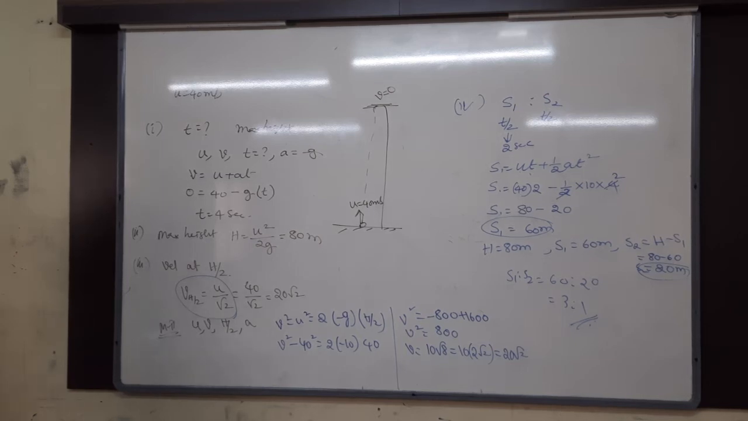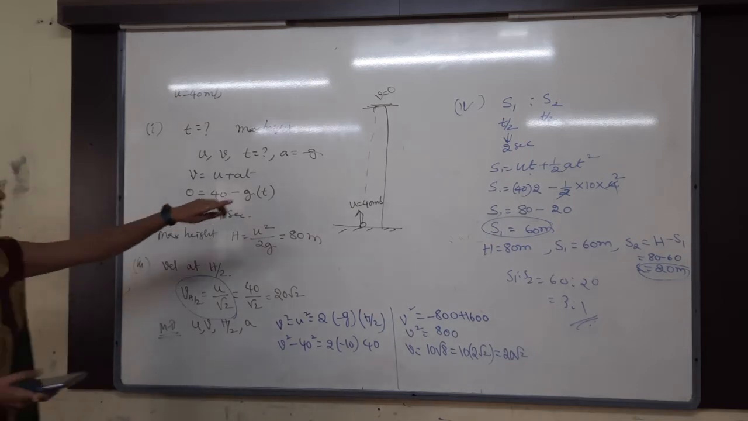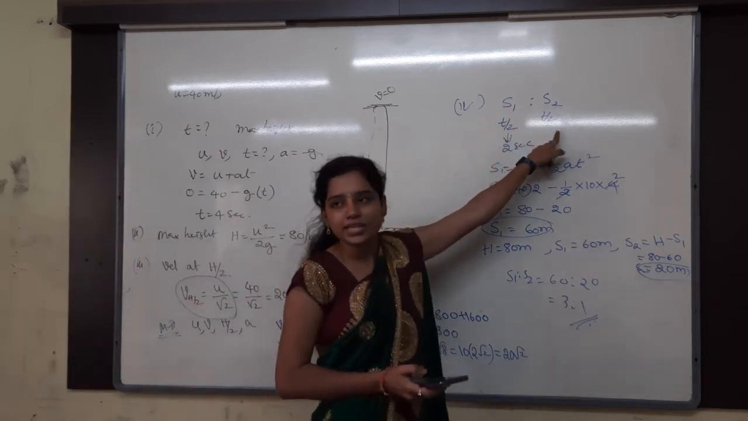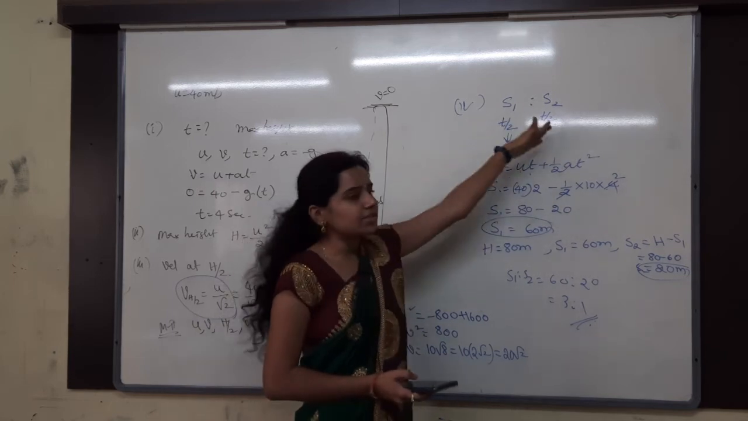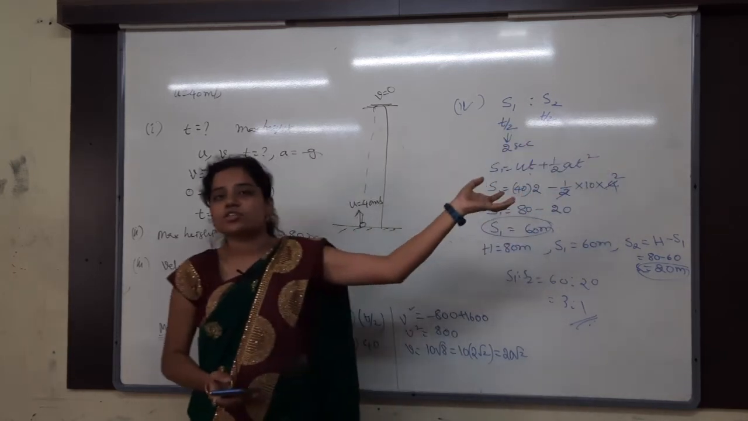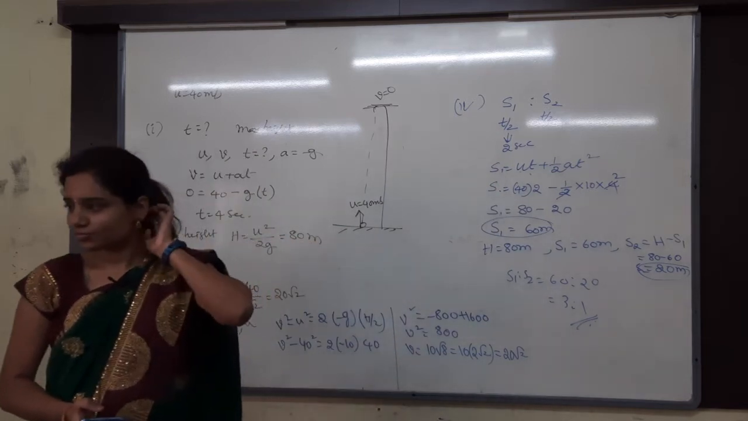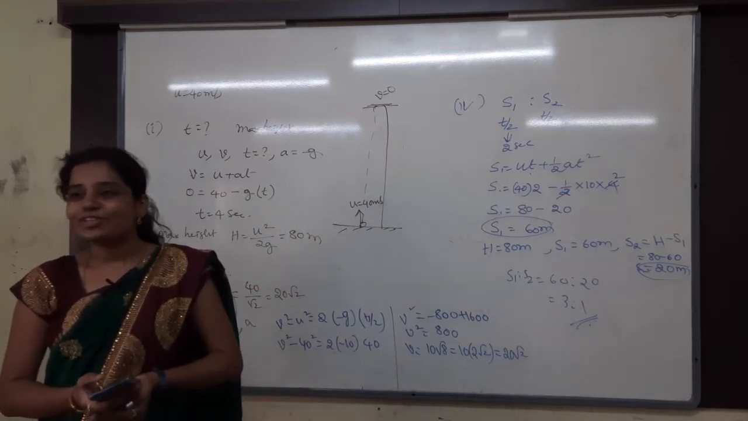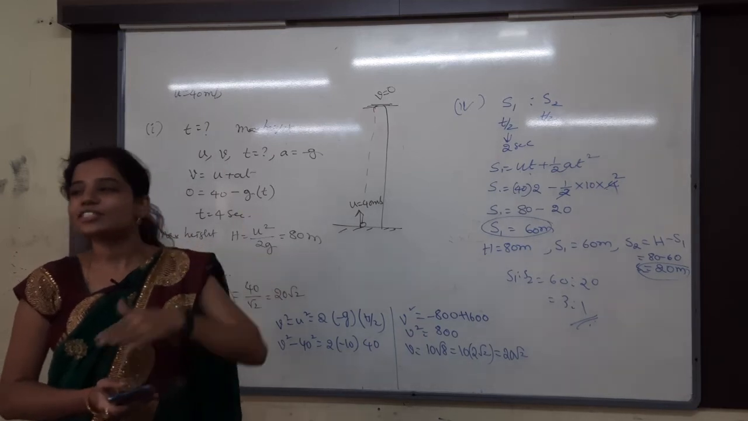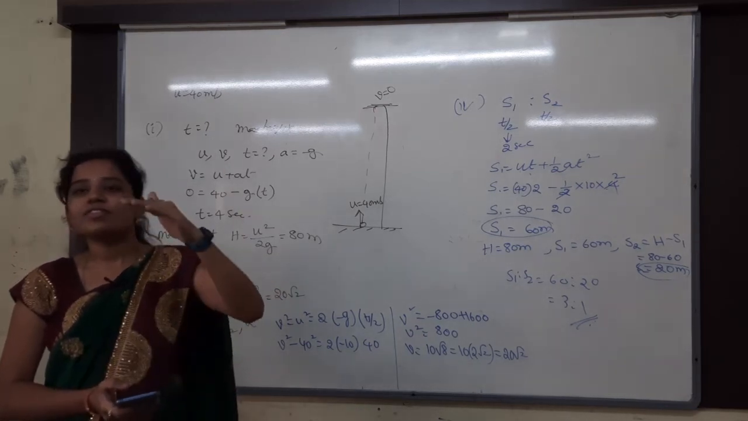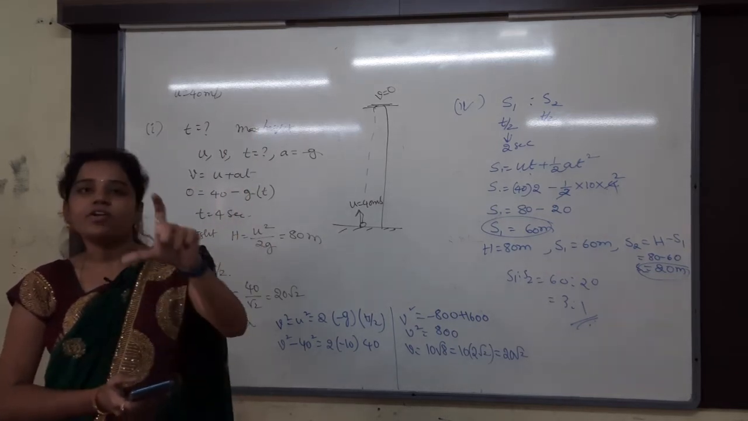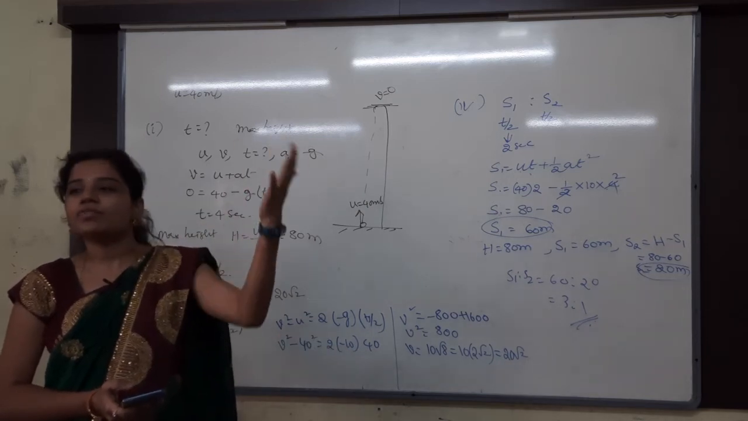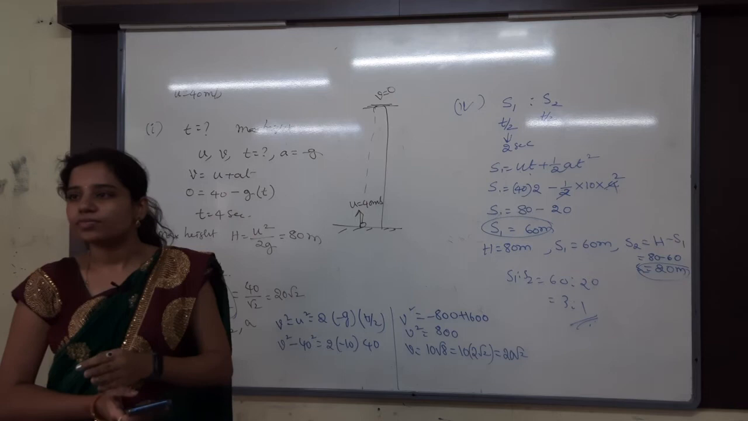This one again you can do with the same method. Whatever I followed here, the same method again. Here I asked the ratio of the times for the first half distance and then the second half distance. I am asking t1 to t2. The first half distance is s equal to 40. S is 40, okay? The total distance is 80, so the first half distance is 40 and the remaining half distance is again 40. For the 40 how much time it will take, and for the remaining 40 how much time it will take, then you will get the answer. Okay, that you can do.